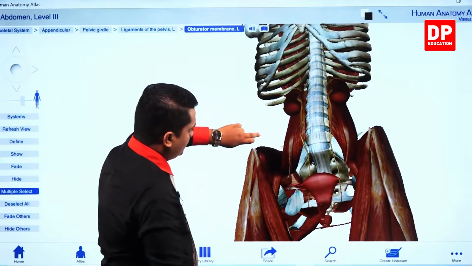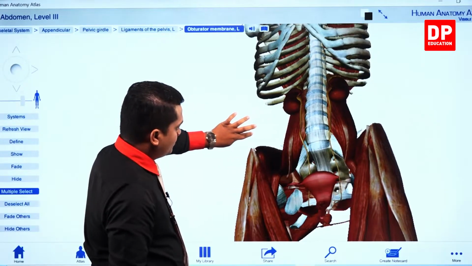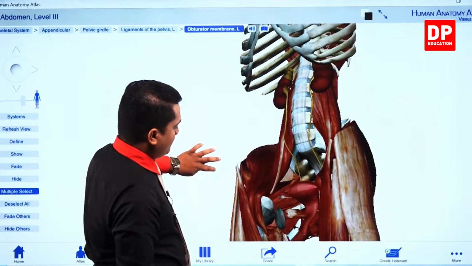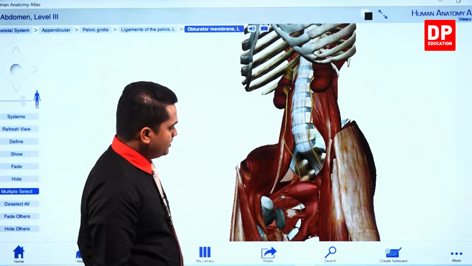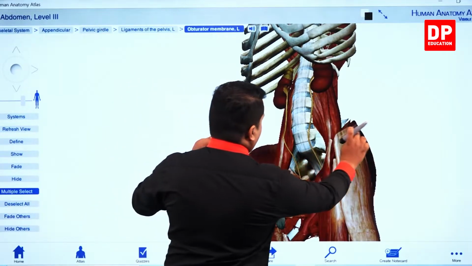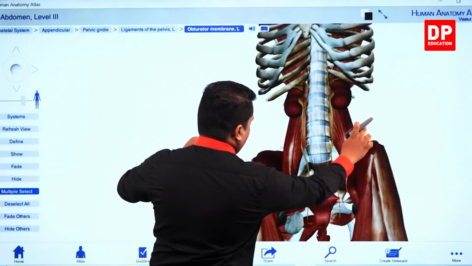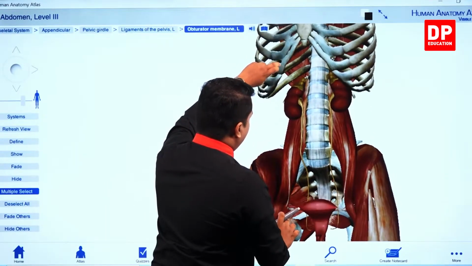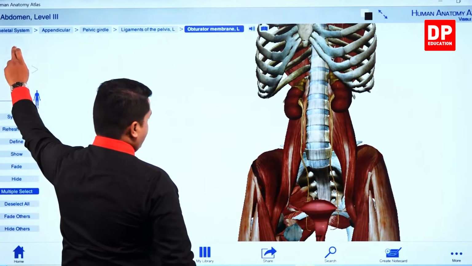So you can get a clearer look at the urinary bladder plus the urethra here. Right, my dear children? So this is the structure that we can observe in the urinary system.